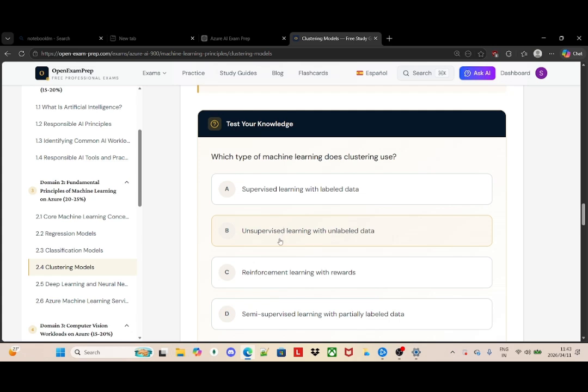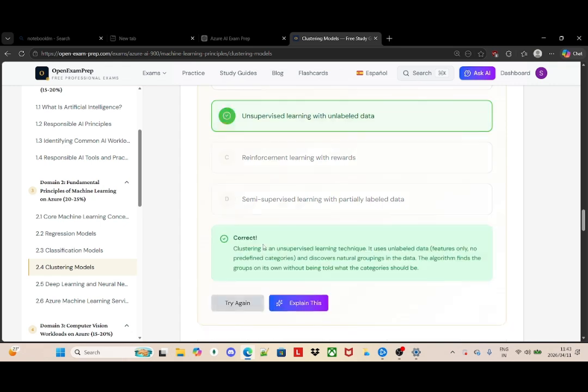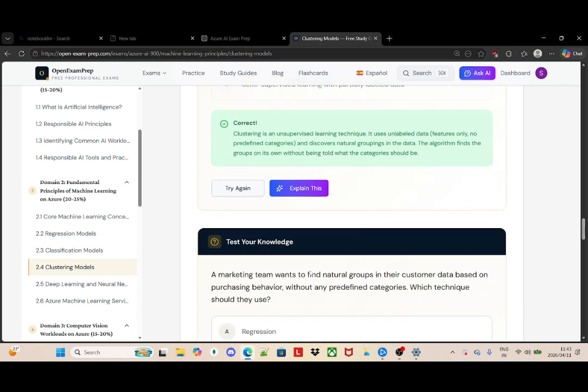Now I go to unsupervised learning and unlabeled data, which is correct. Clustering is an unsupervised learning technique. It uses unlabeled data, features only and no predefined categories, and discovers natural groupings in the data. So the algorithm finds the groups on its own without being told what the categories should be.